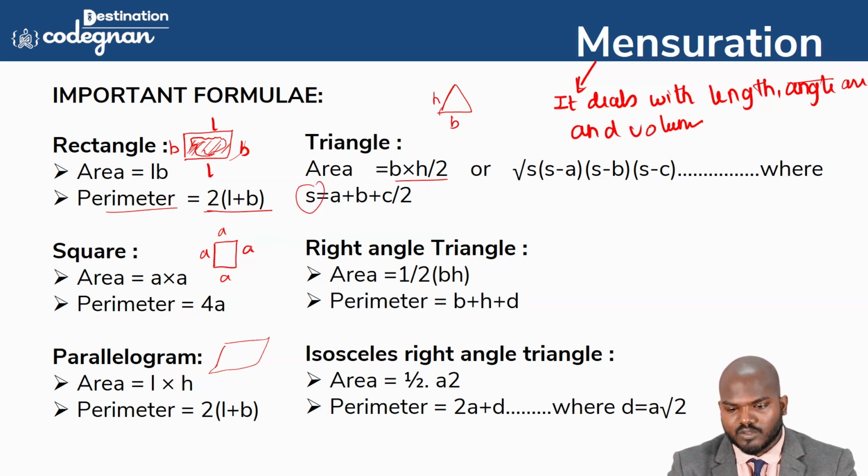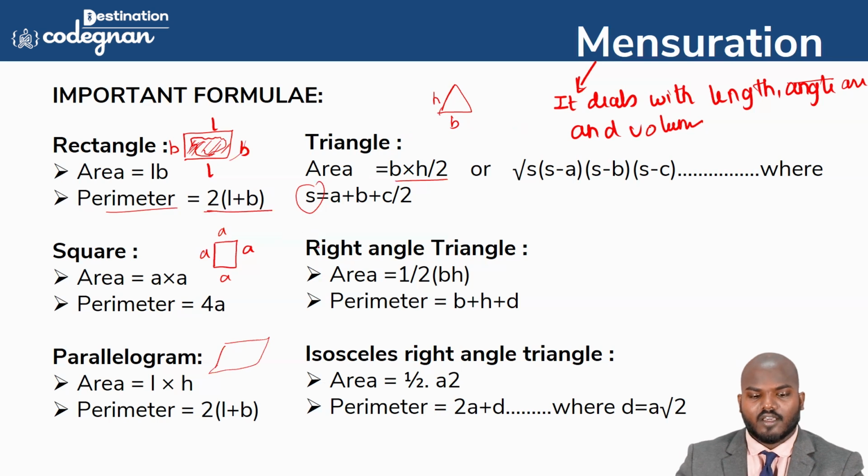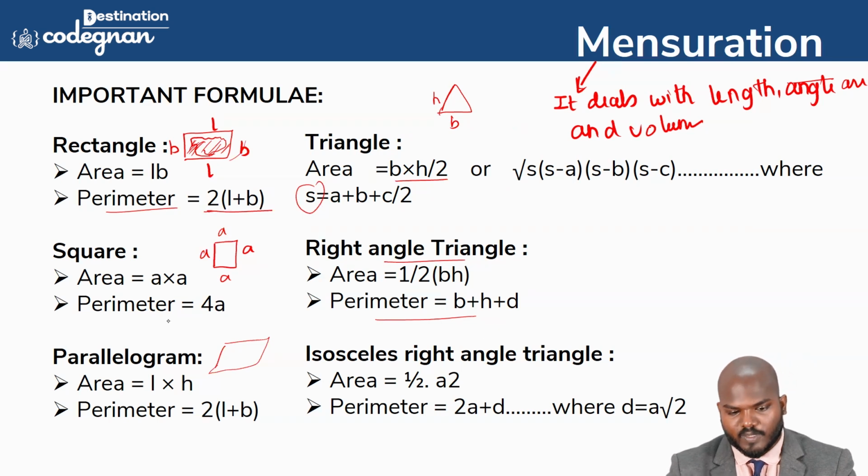We will deal with this one in a very unique way, but right now we can't use this. And for the right angle triangle also, you see this one, that is the same formula, 1 by 2 BH, we can take it up. In the perimeter, that is the total of the sides, that is BH plus D. That's what we can call it in this place. The total sides are what's needed.